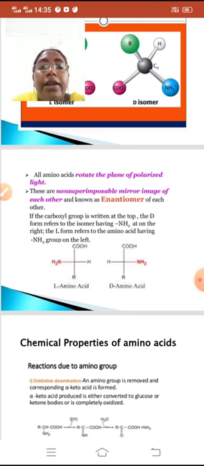While writing the amino acid, if we write the highly oxidized group on the top side and the amino group on the left side, it is considered as the L isomer. If we write the amino group on the right side, it is considered as the D amino acid.